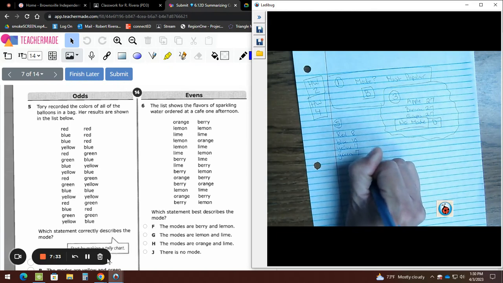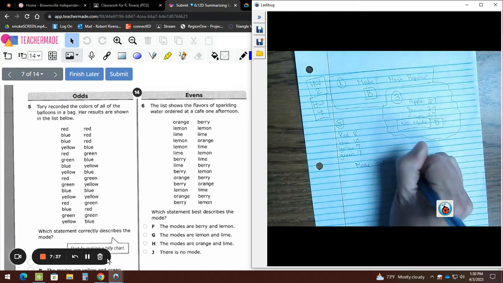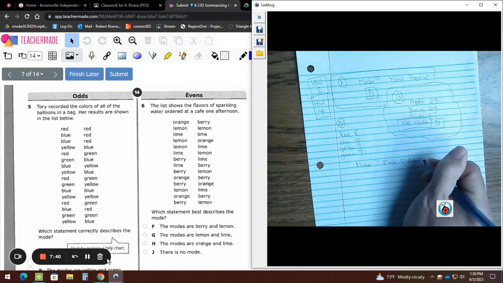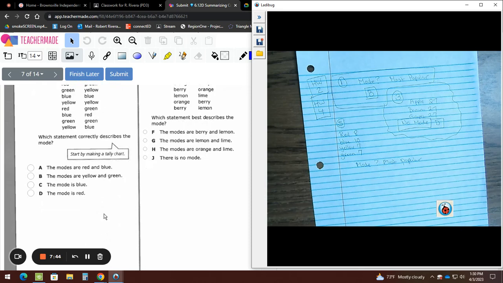Okay. The question wants the mode, which is the most popular. Now listen to what I'm going to tell you. Please listen. Many kids are going to choose green and yellow because they came out twice, the 7. But the 7 is not what they're asking for. They're asking for the most popular balloons. What balloon occurs the most? Blue. Be careful because last year I had a lot of kids choosing yellow and green.